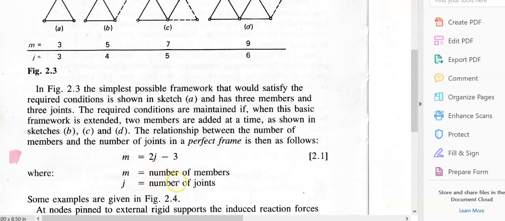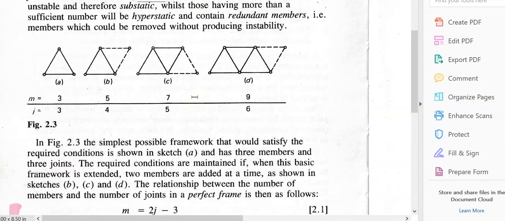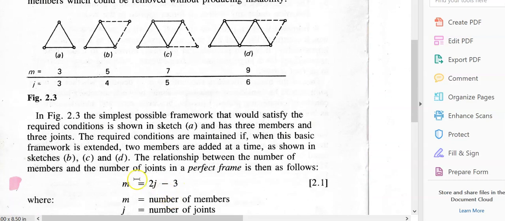M is equal to 2j minus 3, where M is the number of members and j is the number of joints. If we test a frame and it's statically determinate, that means we, as applied mechanics students, can go ahead and apply some moments, some verticals and some horizontals, and solve that frame, or analyze the frame using the method of joints or any other method.